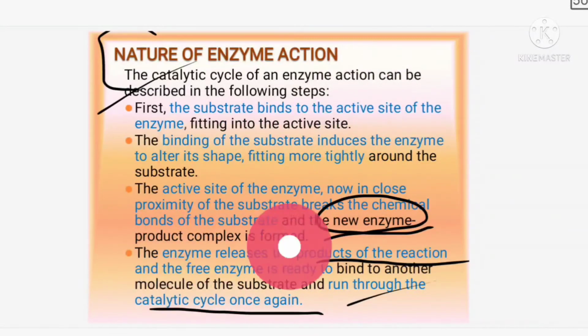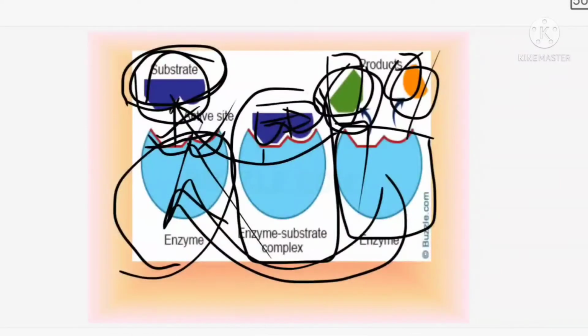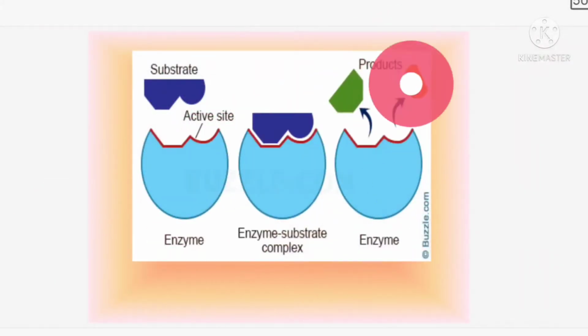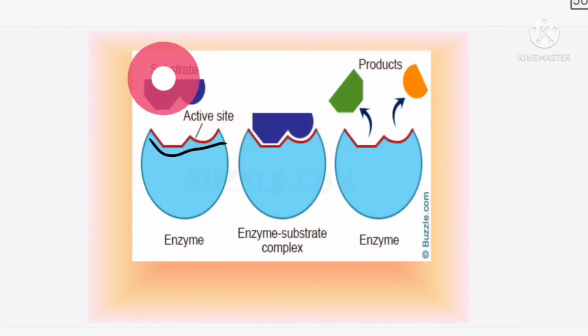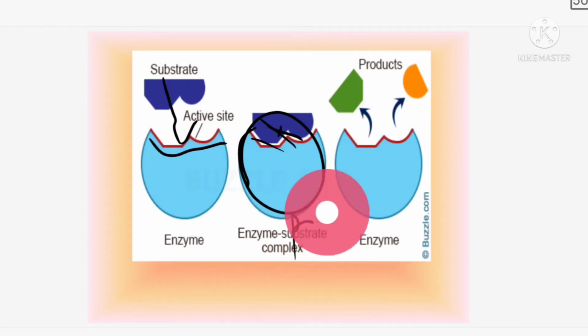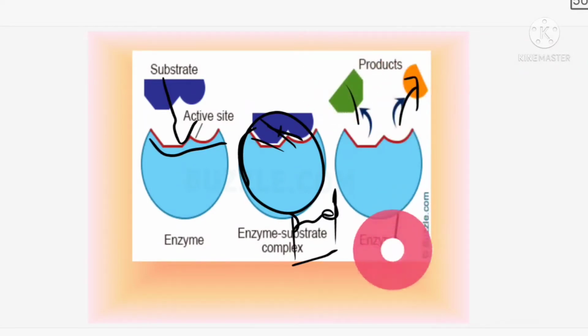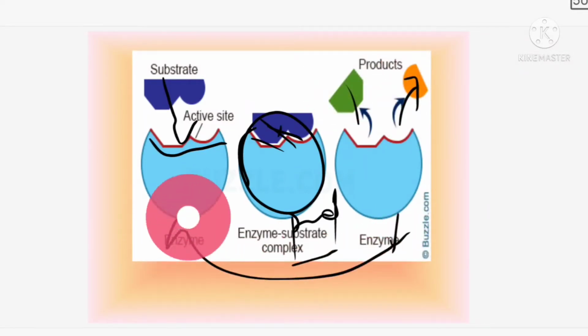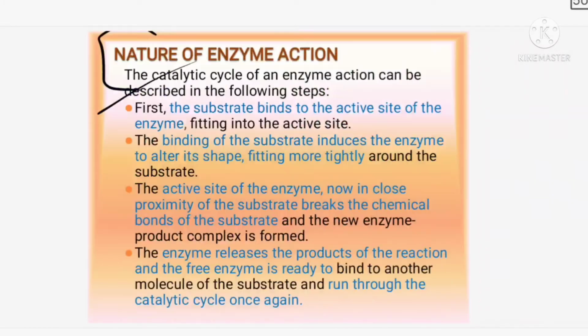Understood? So, what are they doing? They are first binding with the active site of the substrate. So, the enzyme active site is going and binding with the substrate. They are forming the enzyme substrate complex. Now, more fitting will be taking place. What will happen? The bonds will be broken. Then the bonds are broken. They are forming what? The enzyme product complex. After that, what is happening? The products are released. The enzyme is released. The enzyme is again going and continuing its cycle. Okay. So, this is how an enzyme action is taking place. Hope it is clear.